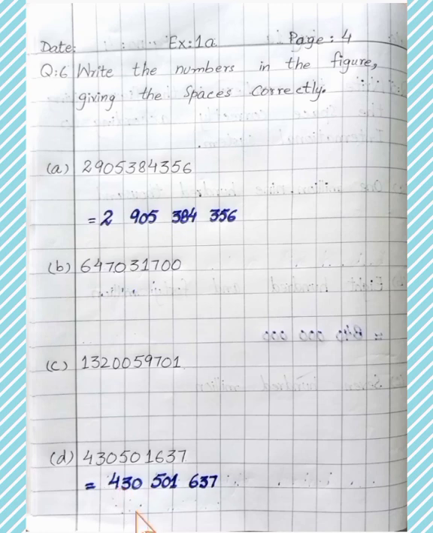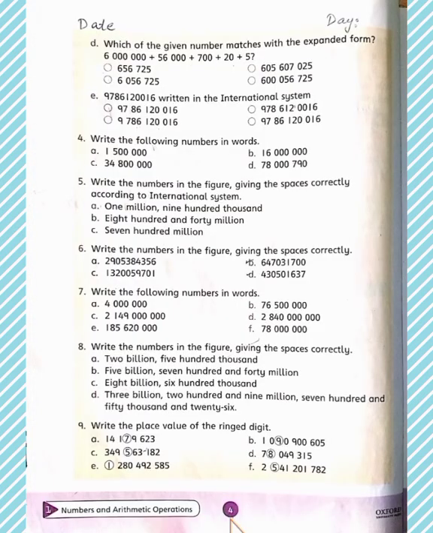430 million, space, 501,000, space, 637. Students, kindly complete question number 6 in the notebook. On page number 4 you have question number 7. Write the following numbers in words. Part A 4 0 0 0 0 0 0.